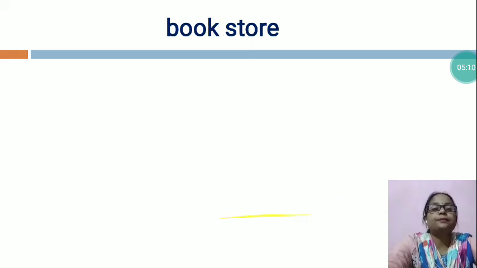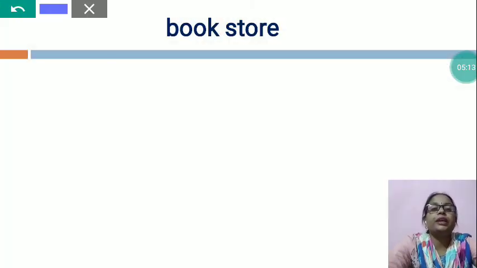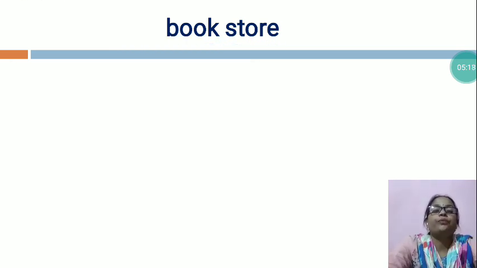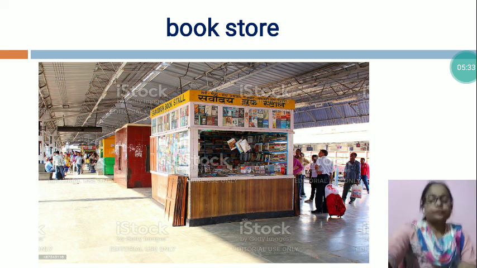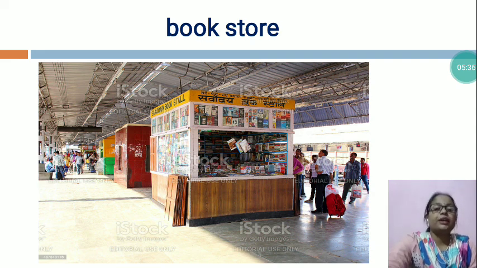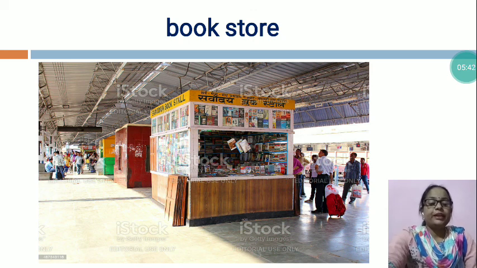Now, the next is bookstore. You can see this is the picture of a bookstore at a railway station. Have you seen it, dear, whenever you have got the chance to travel by train? A bookstore is a store that sells books and where people can buy them. We buy books at the railway platform from the bookstore, so we can pass our time while traveling.